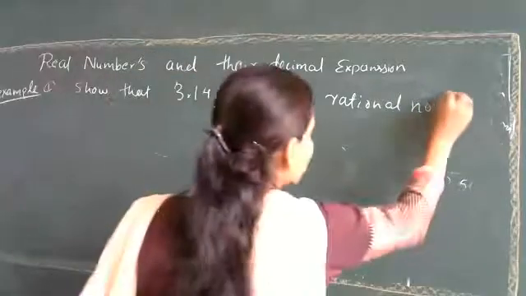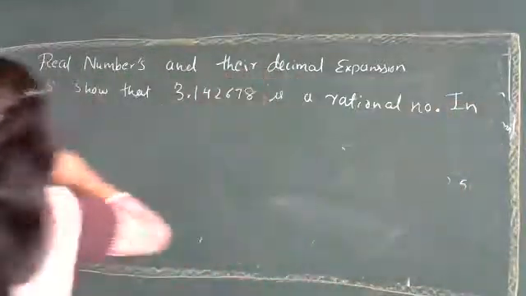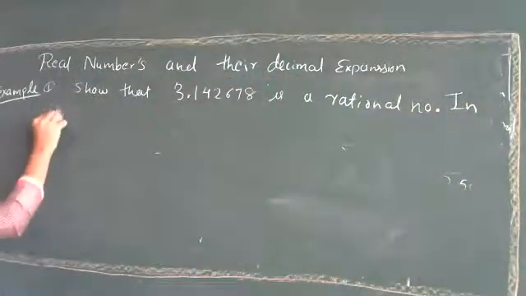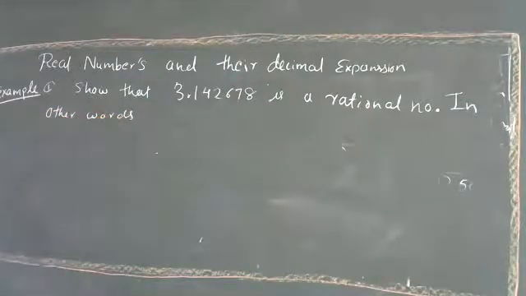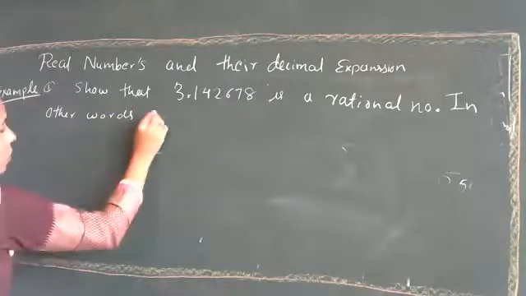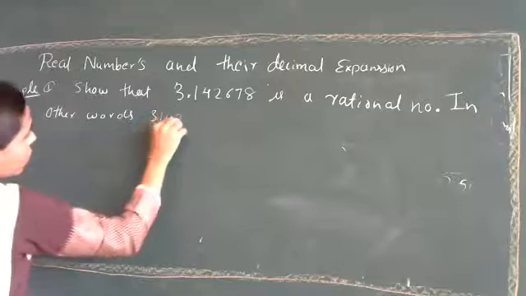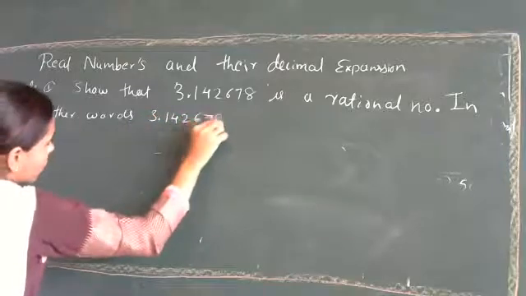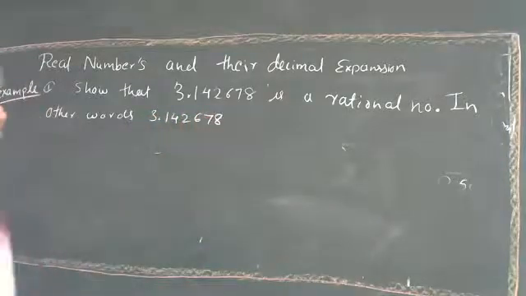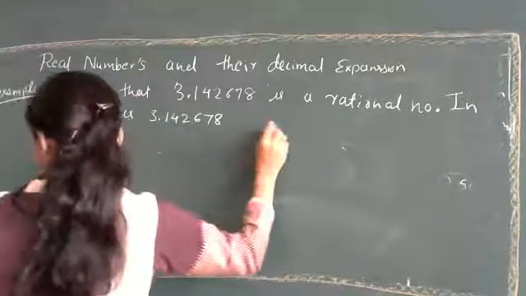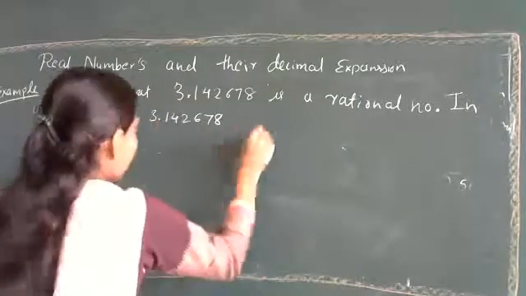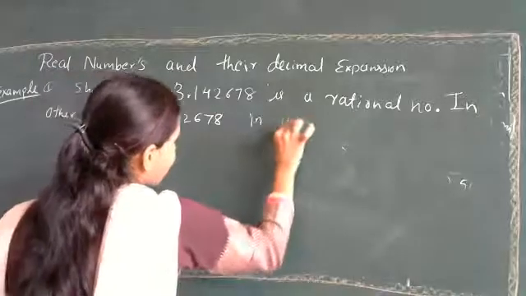In other words, what is the meaning of rational number? Yes, P upon Q form. You have to show 3.142678 in the form of P upon Q.